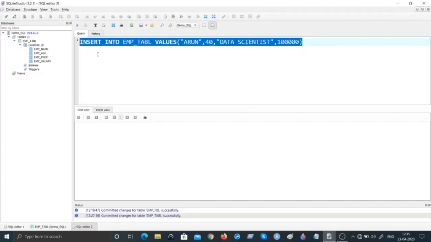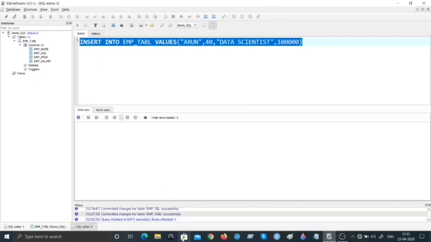So for executing this, I go here and move my mouse on this. You can see it is execute query, and it also gives you the function key F9 command to run. But I click this execute query now. Notice here it has given the time 0.011 seconds, rows affected is 1. Now we have inserted one record.